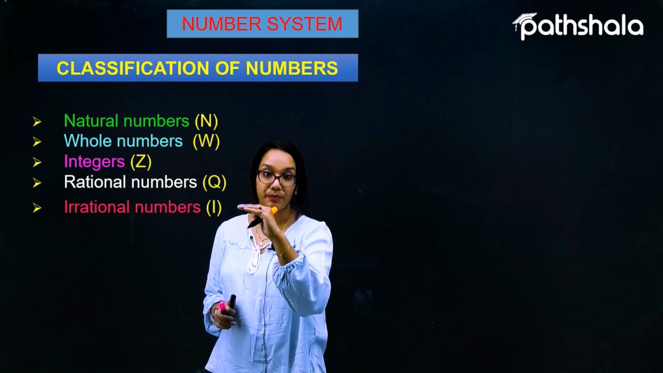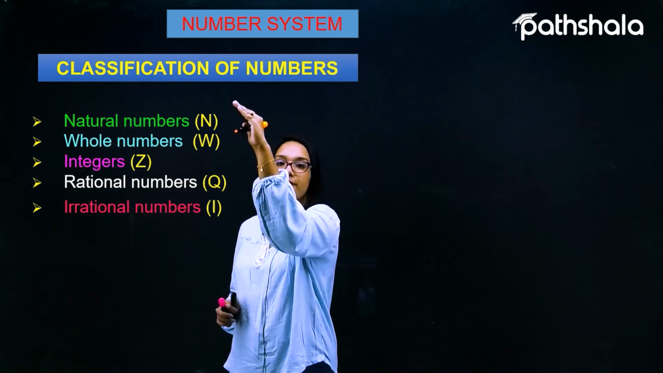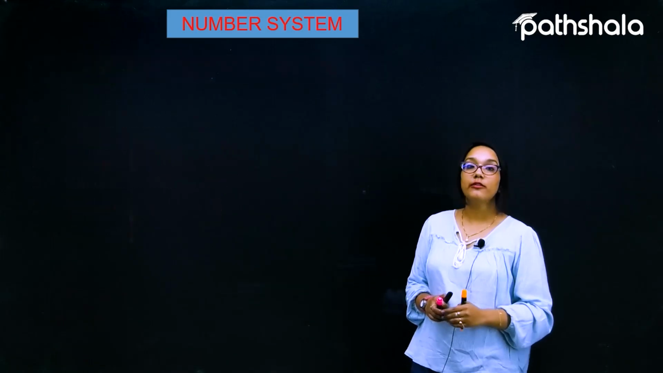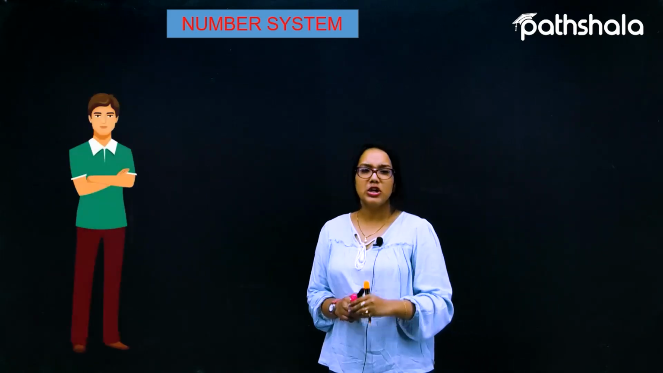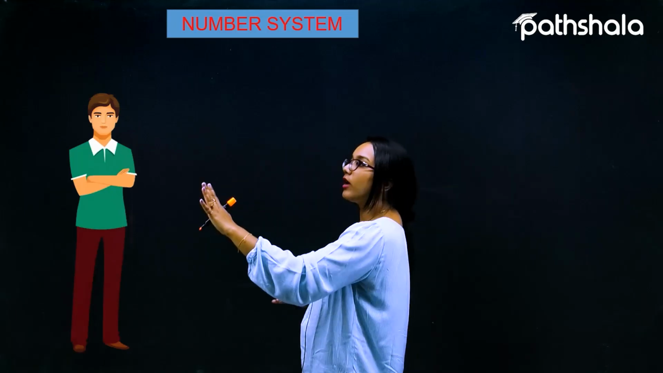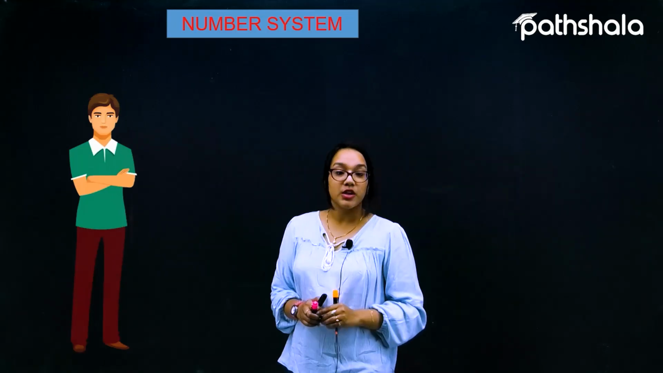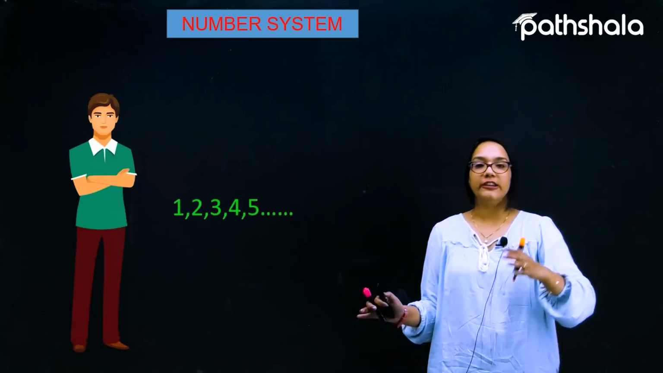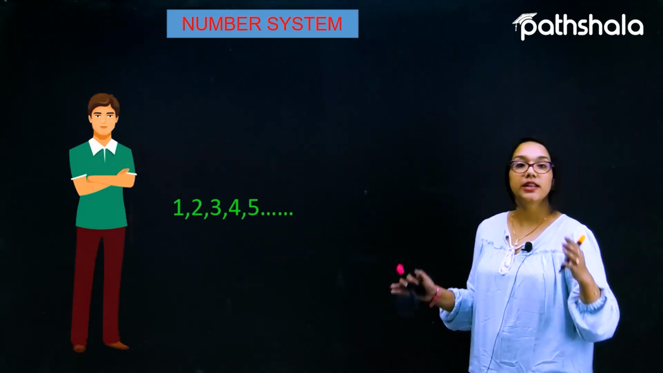So let's talk about the very first number, which is called the natural numbers. Let's move on with the natural numbers first. Let us suppose I ask anyone what numbers are. The very genuine answer is 1, 2, 3, 4, 5. These are the numbers.